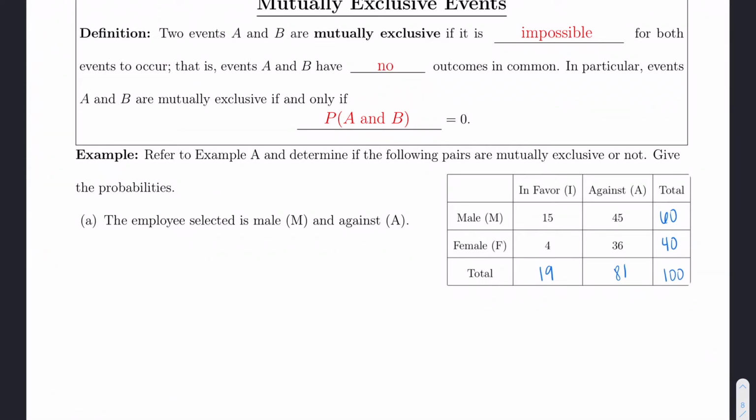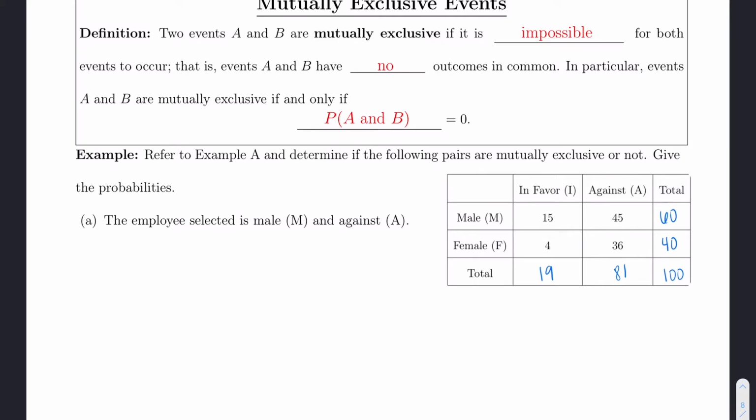For this example, we're again going to go back to example A, the example where 100 employees were asked if they were in favor or against working 4 days a week instead of 5. And so this time we are going to figure out if the events male and against are mutually exclusive or not. To figure out if two events are mutually exclusive, you basically need to figure out if they can happen at the same time.